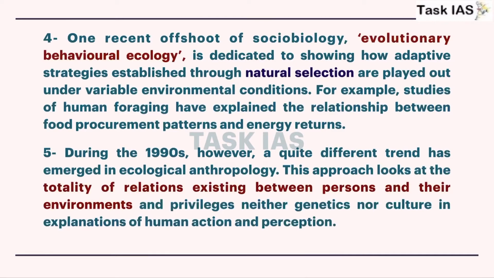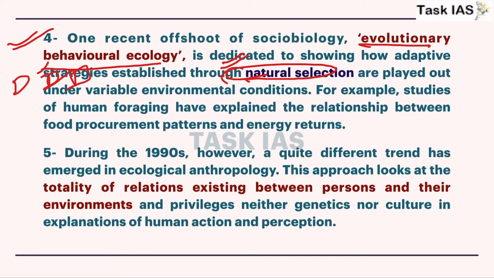Now another school, that is evolutionary behavioral ecology, has mentioned that the environment works according to the concept of natural selection. That means natural selection will work between different organisms, and any organism which has favorable biological as well as cultural traits will be favored by the environment and others will not be favored, and in these changing circumstances only the favorable individual will survive and others will become extinct during the course of time.